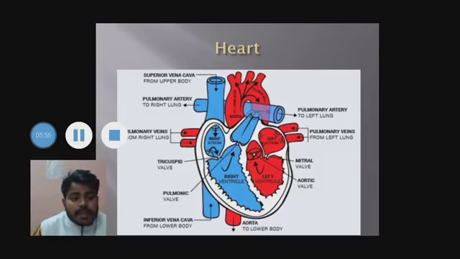And when all the blood is purified, the left ventricle sends it to the different parts of the human body through the aorta, and this cycle repeats. That's how the blood circulates in the human body.